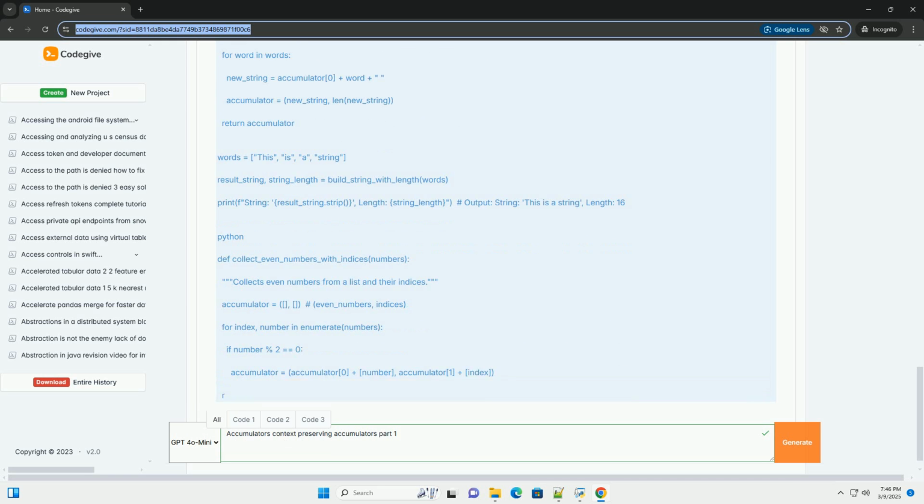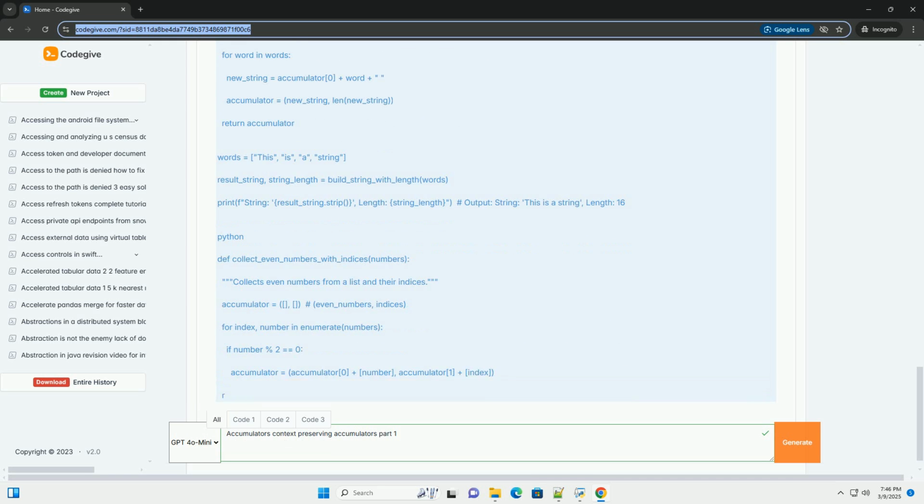Key takeaways from Part 1. Accumulators are variables that progressively collect and aggregate data. Context preservation involves maintaining additional information, state, alongside the accumulated value. Tuples, named tuples, and dictionaries can be used to implement context-preserving accumulators. Named tuples and dictionaries generally lead to more readable and maintainable code.